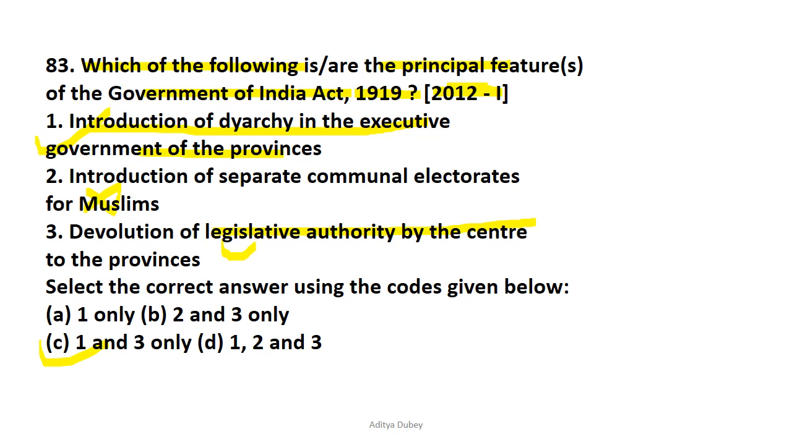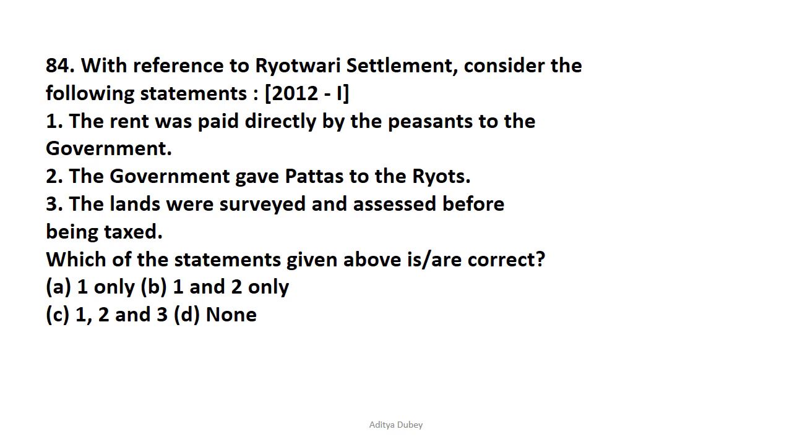And let's move on to question number 84. With reference to Ryotwari settlement, consider the following statements. We have been given 3 statements and we need to check which of the statements are correct. The rent was paid directly by the peasant to the government, that is correct pertaining to Ryotwari settlement. The government gave pattas to the Ryot, that is also correct. Lands were surveyed and assessed before being taxed.